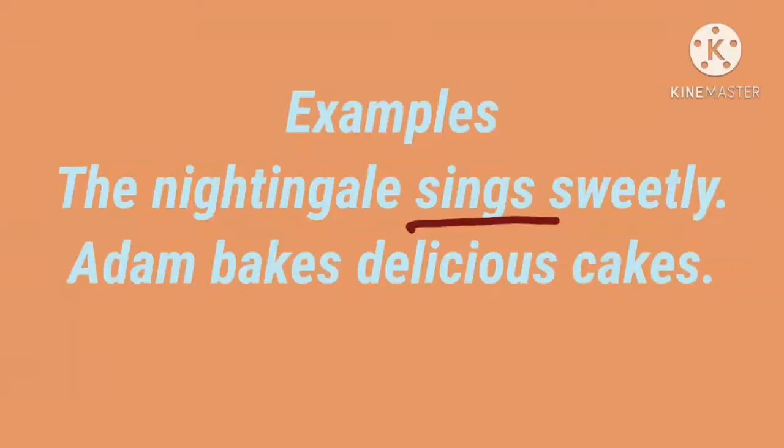Second, Adam bakes delicious cakes. Here which is the verb? Bakes. Okay. Subject Adam. So bakes is the action word, shows the action performed by the subject Adam. Are you clear? So main verbs are the primary verbs in a sentence. They show the actual action performed by the subject. They can be used by themselves in a sentence.